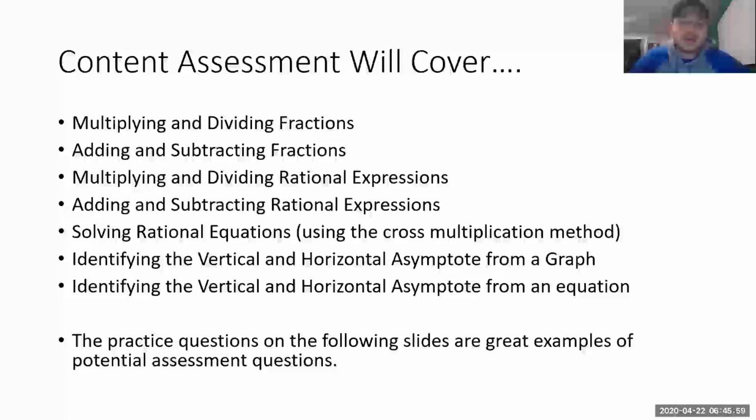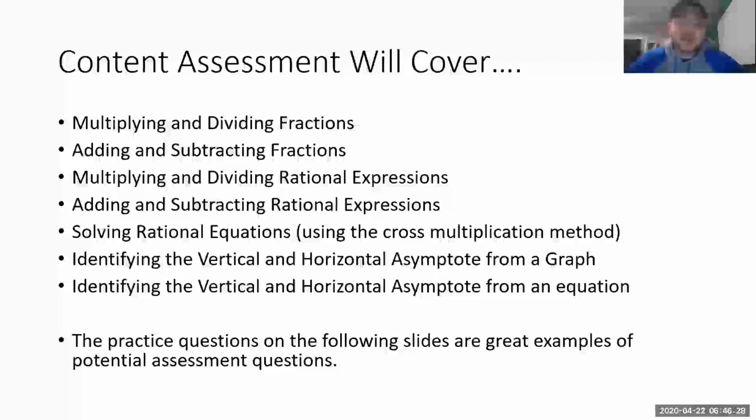After that, and this is more recent, like distance learning 2.0, we had solving rational equations. That was using the cross multiplication method. You are going to have to use the cross multiplication method and be able to show your work. If you didn't watch that lecture, or didn't really listen to it or internalize it, and you show your work any other way for those problems, they're going to be wrong, because cross multiplication is the easiest way to solve any of those problems where you have a ratio equal to another ratio.